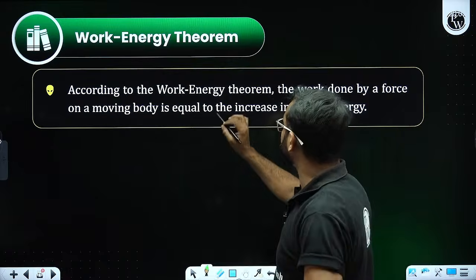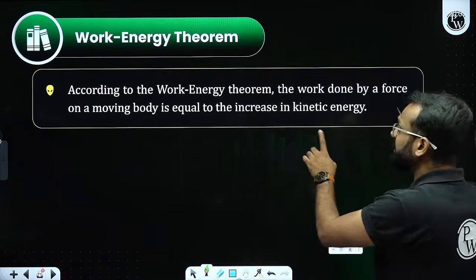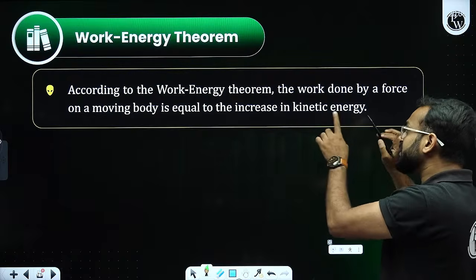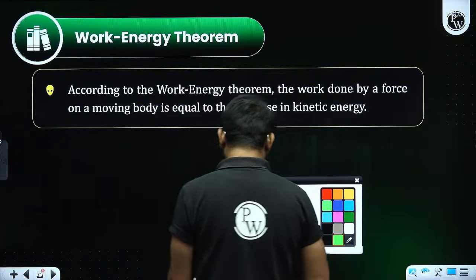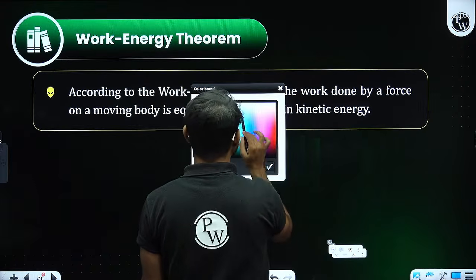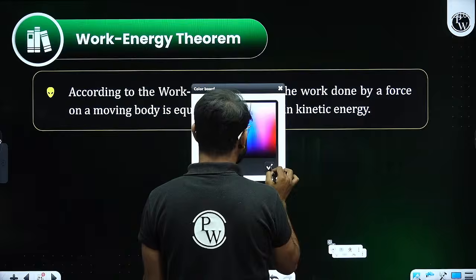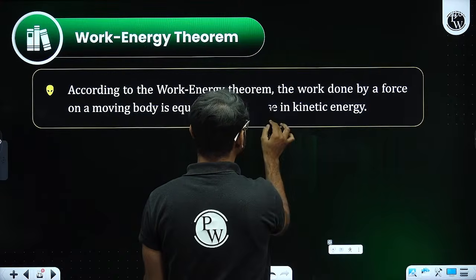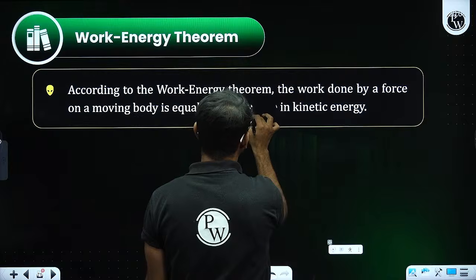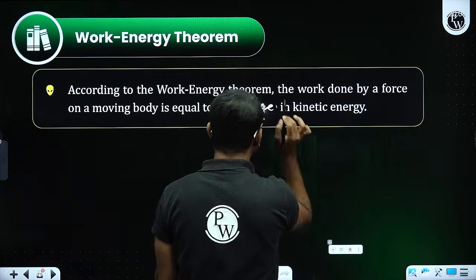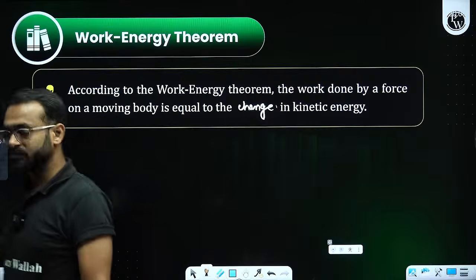And the work energy theorem says the work done by the force on a moving body is equal to the change in, not increase in, change in kinetic energy. Change in kinetic energy. Fine.